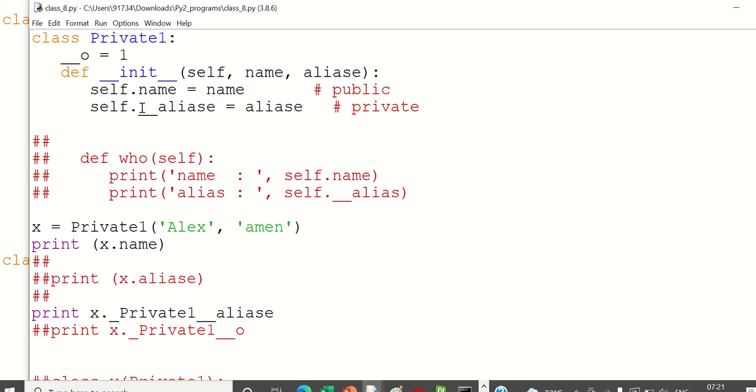Now when you do this, this is a private thing. If you want to access it, what was the normal way? x dot name, it will print Alex. But if you do x dot alias, which was our second object, it will show an error. If you want to see it, you have to use this way. If you want to access Aman, you have to do all these things. This is how you can create a private variable.